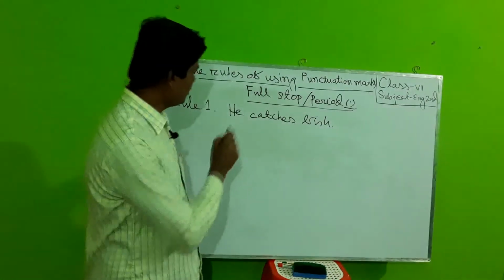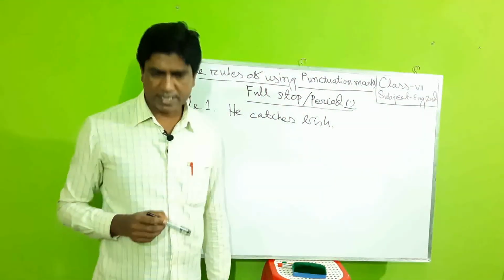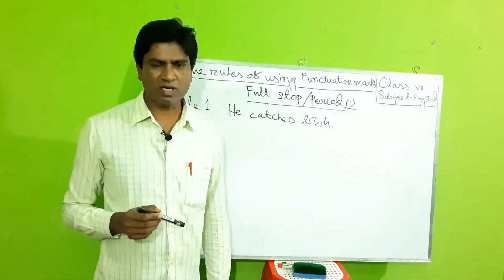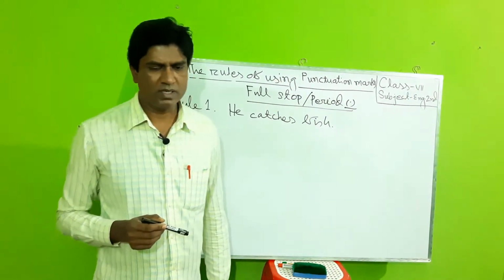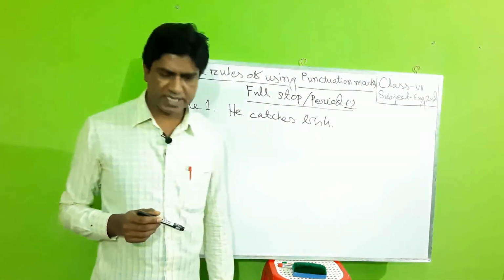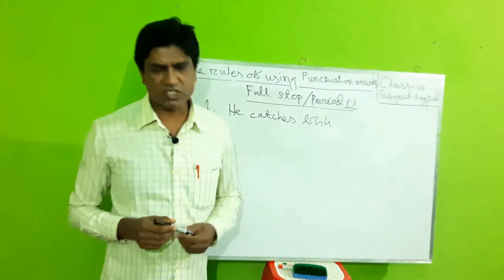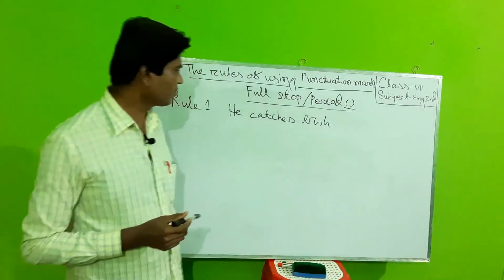The sentence which makes a statement or an assertion is called an assertive sentence. I repeat it, the sentence which makes a statement or an assertion is called an assertive sentence.